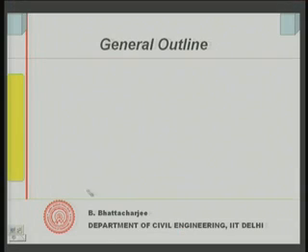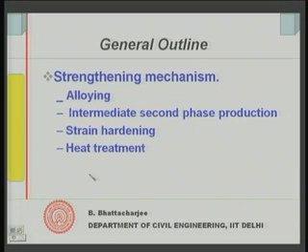Continuing with the metal and iron system, if you recall the last lecture, what we have seen is strengthening mechanism. We have seen the effect of the grain size on strengthening, and we said that the fine grain structure is stronger, and the coarse grain structure is relatively less strong.